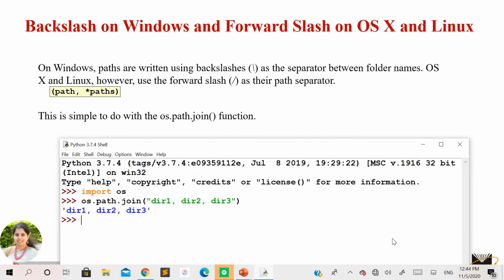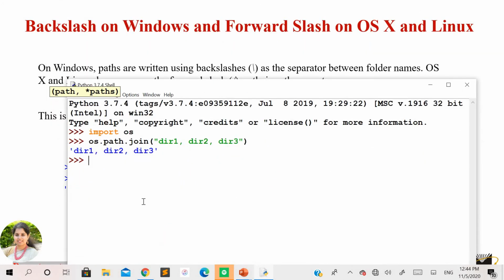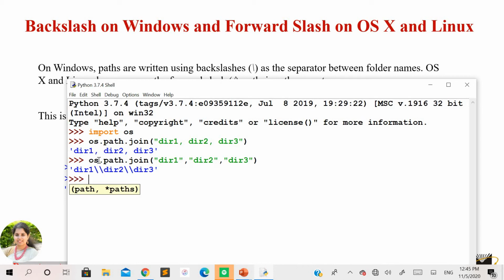Sorry, I made some mistake over here. Each of these values needs to be separately specified as separate strings. So dir1, complete this string here. Next, open another string value dir2, and complete it. Open the third one. Similarly, it is not restricted to only three values. You can take as many values as you want, depending upon the number of folders you want to specify in the path. You can see here that simply by using this, the path is created with backslashes because the OS being used with this system is Windows.